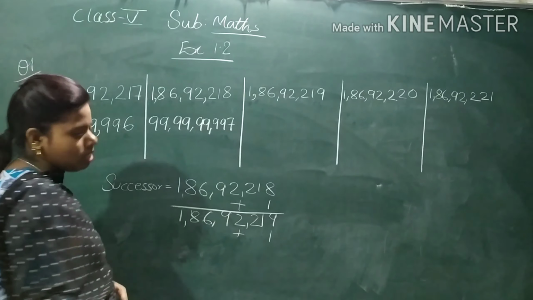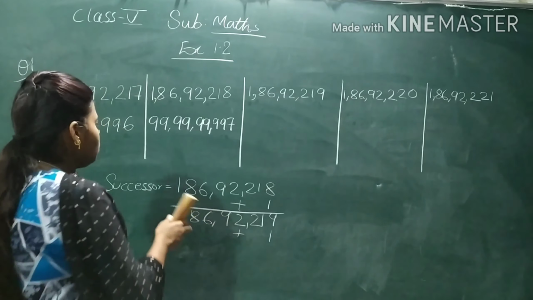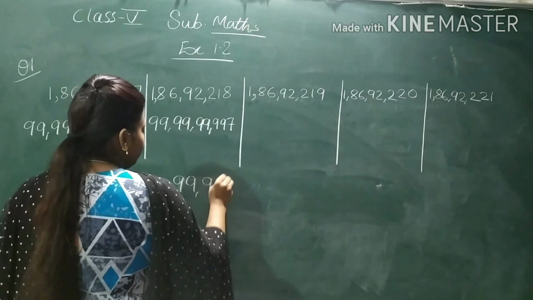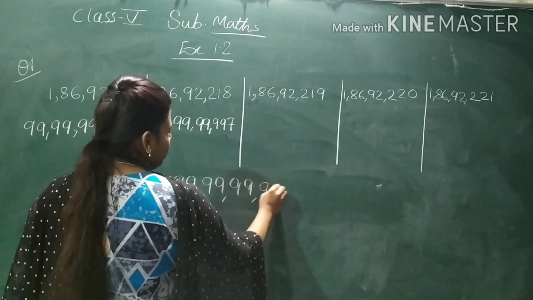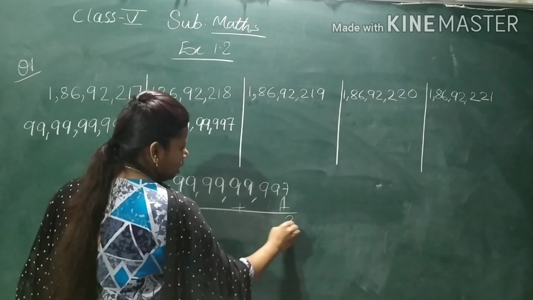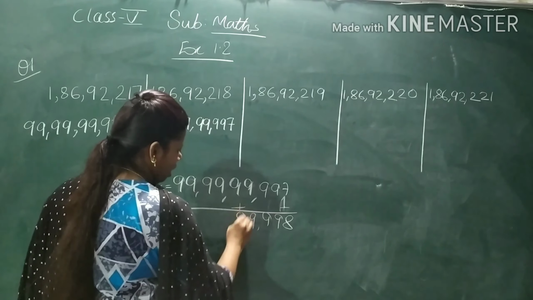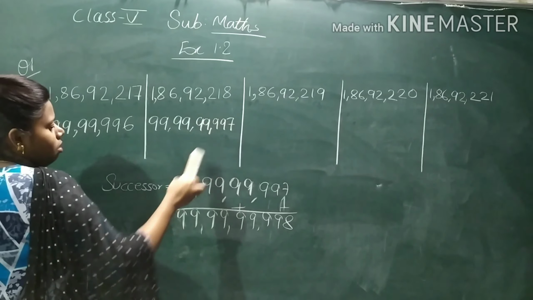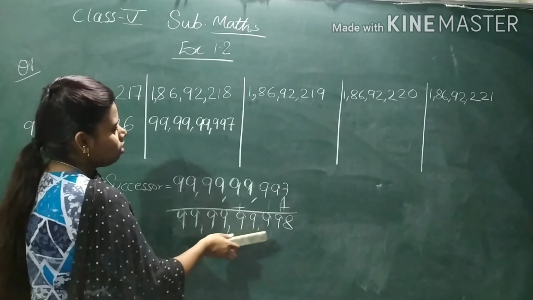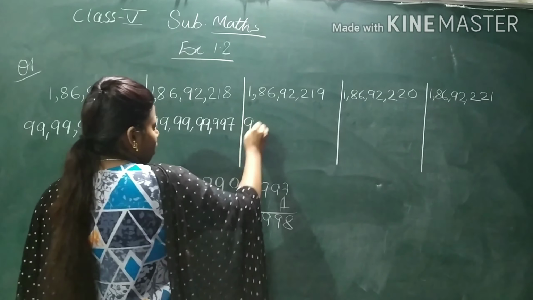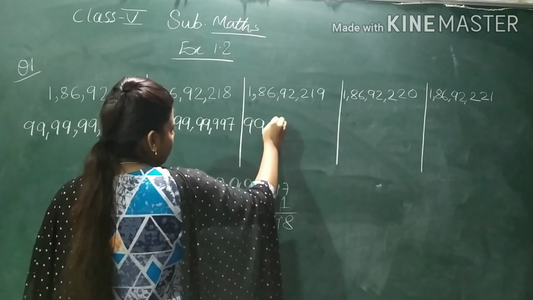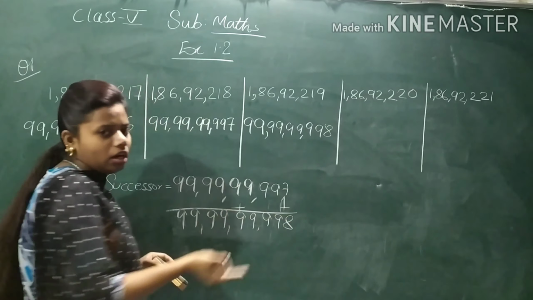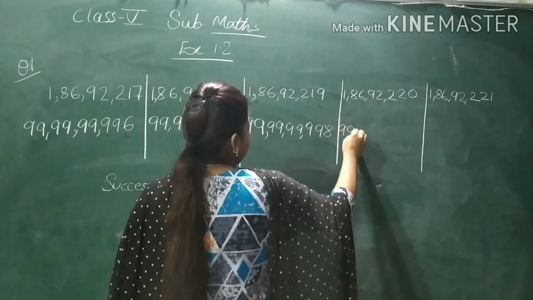Now let's write the successor of this number. If you want, I will show you by adding 1. Now let's say 99,99,99,997. If I add 1, what will I get? 99,99,99,998. Now place the comma. So the successor of this number is 99,99,99,998. Now after 98 what comes? 99. So 99,99,99,999.